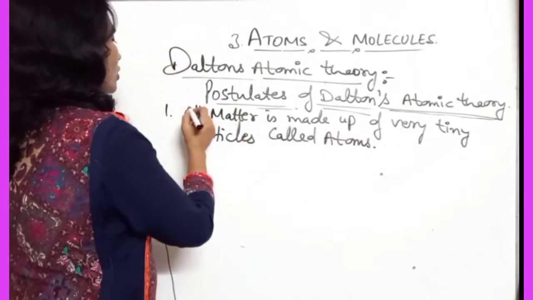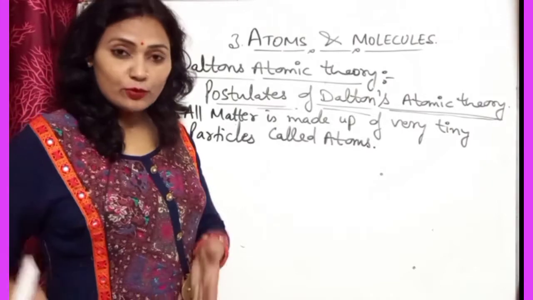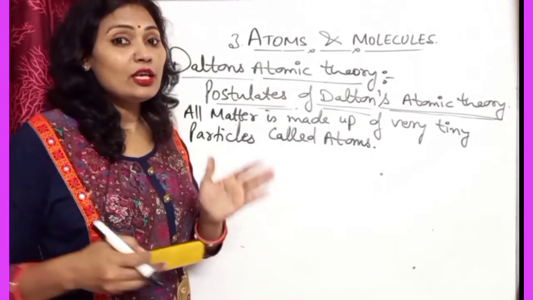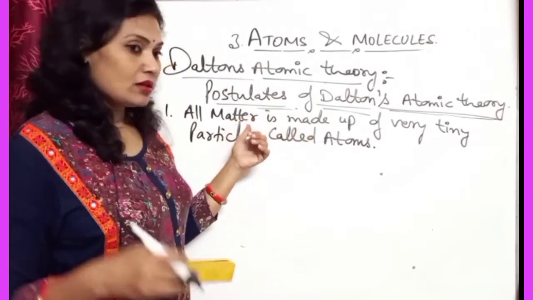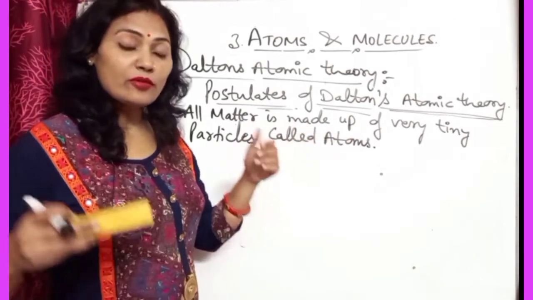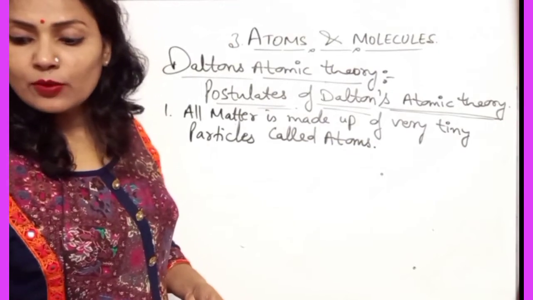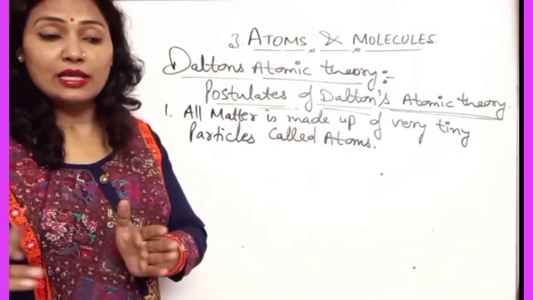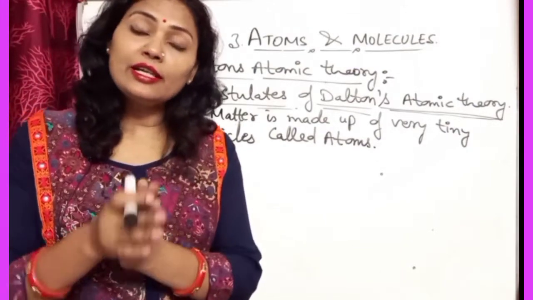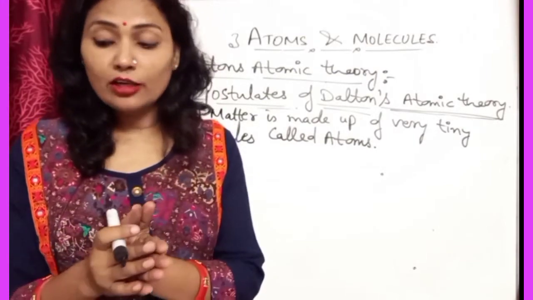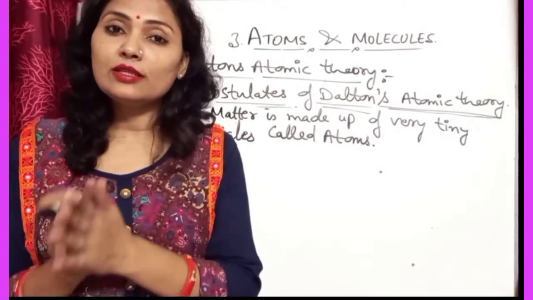It means everything present in the atmosphere, anything which has mass and occupies space, that is matter, is made up of very tiny particles, and that particle is the atom. Now the second postulate: atoms are indivisible particles, meaning they are not divided further, and they can neither be created nor destroyed, as I have already told you.